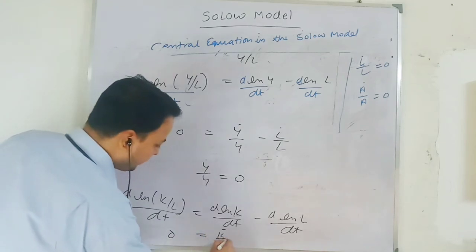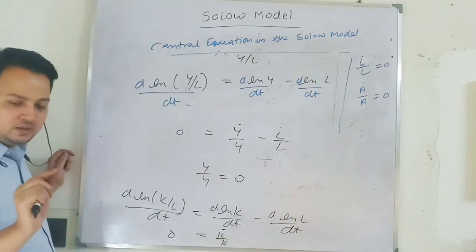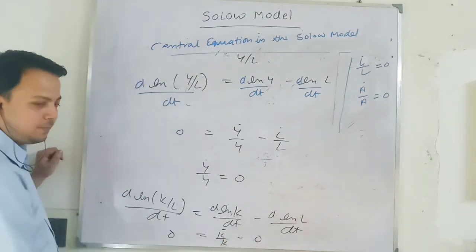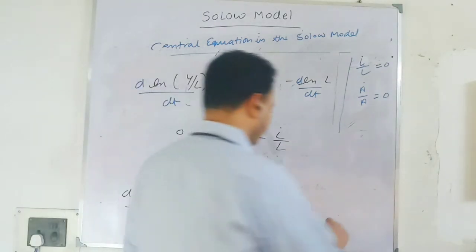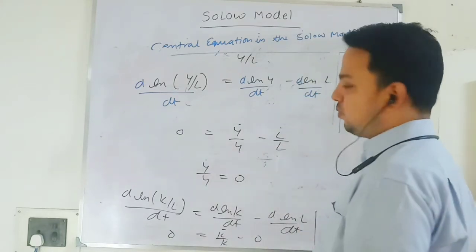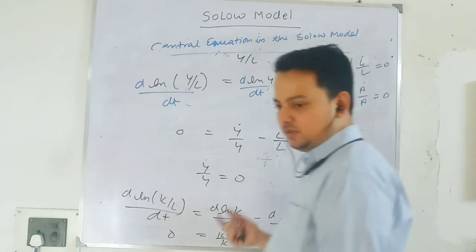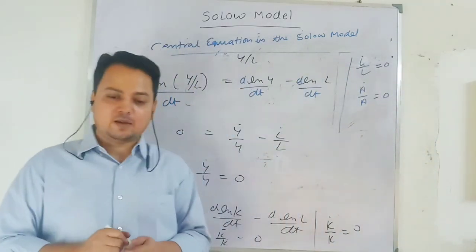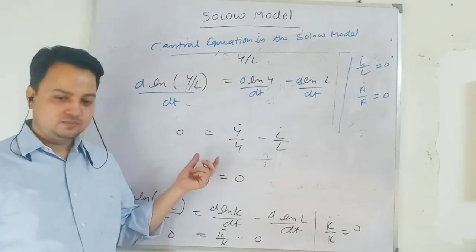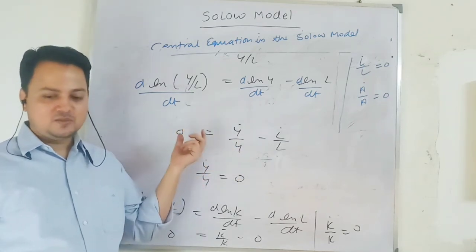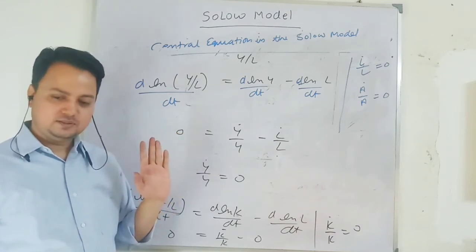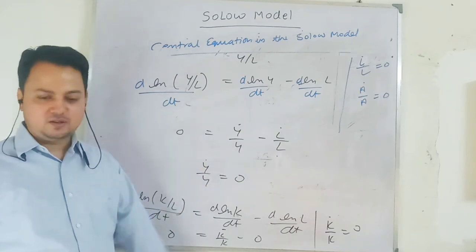This is K dot by K, the growth in actual capital stock, and growth in labor force is 0. So growth in capital stock at a steady state is 0, K dot by K is 0. Similarly, you can work out total consumption and total investment. So in absolute terms also, the growth rates of consumption and investment are 0. Is it clear to everyone what we have done till now?